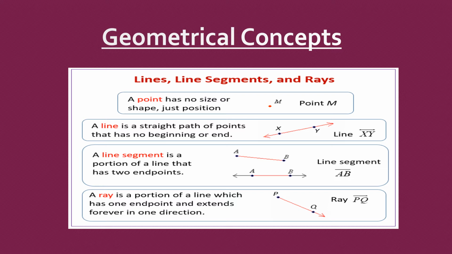Next we have a ray. A ray is a portion of a line which has one end point and extends forever in one direction, like the ray PQ.